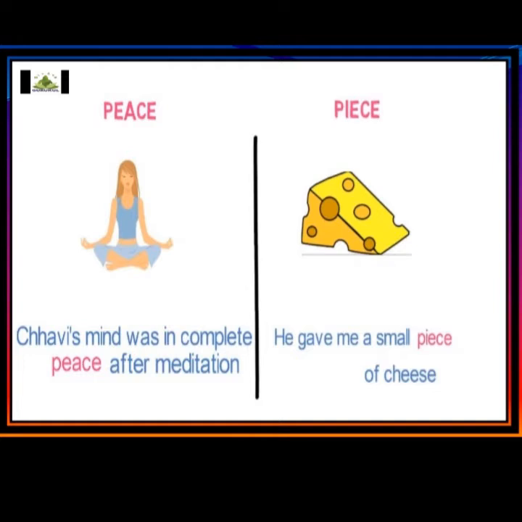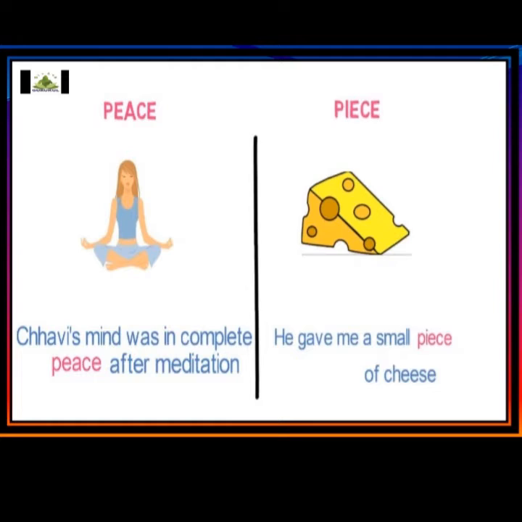Okay, now let's see one more example. Peace, piece. Now the pronunciation and sound are the same in both words, children, but both of them have completely different meanings.